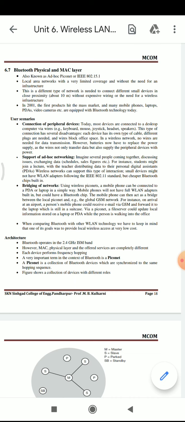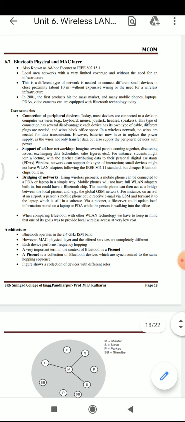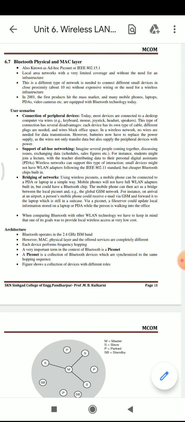of peripheral devices. Today most of the devices are connected to a computer via wires, for example keyboard, mouse, joystick, headset or speaker. This type of connection has several disadvantages, as each device has its own type of cable, different plugs are needed, and wires block office space.